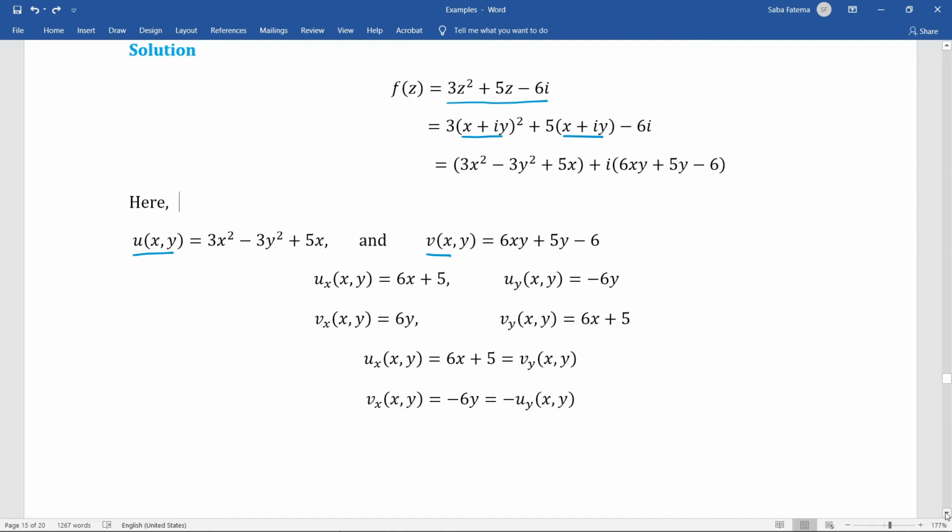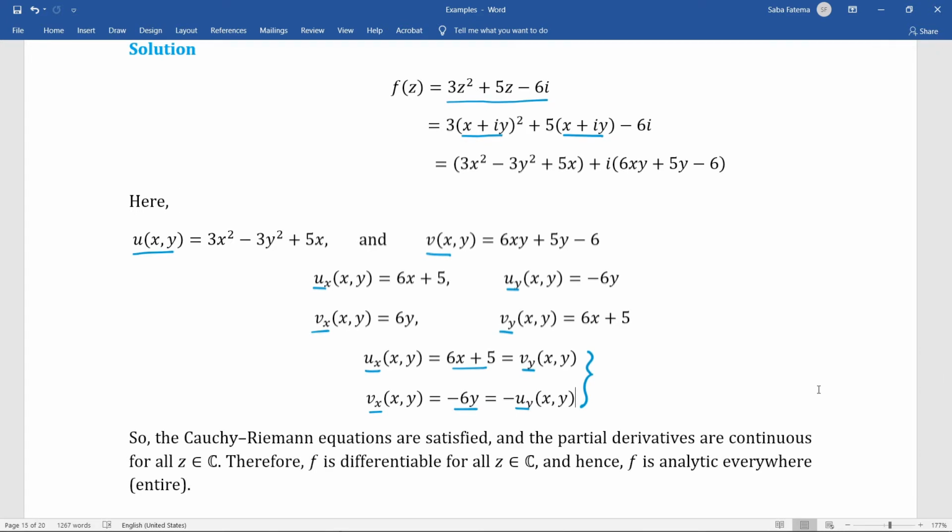Now to find all the four partial derivatives, u sub x, u sub y, v sub x and v sub y, we see that u sub x and v sub y are equal, and also v sub x and negative of u sub y are equal. It means the Cauchy-Riemann equations are satisfied.